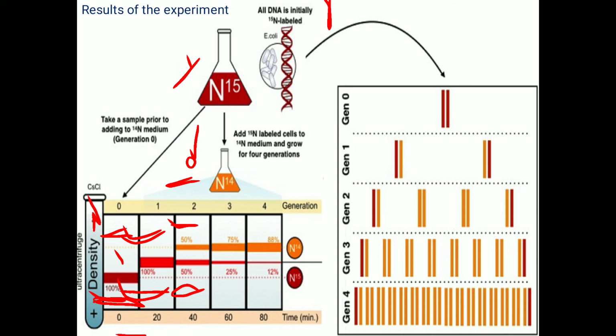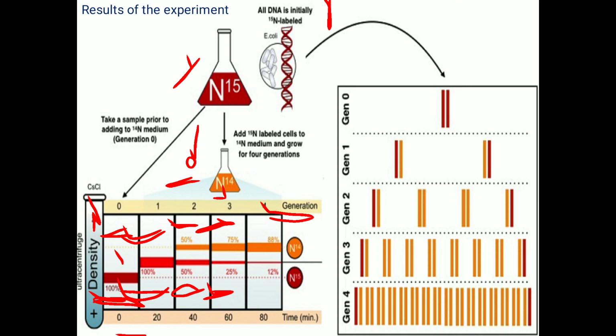Why? Because if it were following the dispersive model, there would be a single band only. The thickness of the band would increase, but it is impossible to get two bands if it is following the dispersive model. Why? Because it consists of a patchwork of both old and new strands. And after generation 3, the light or N14 band is increasing in thickness, and the intermediate band is decreasing. And in generation 4 it's also the same. It is 88% N14 band and only 12% intermediate band.